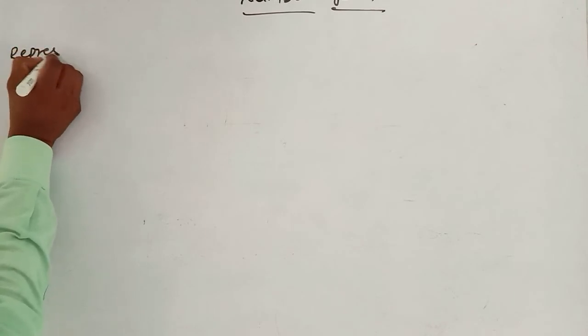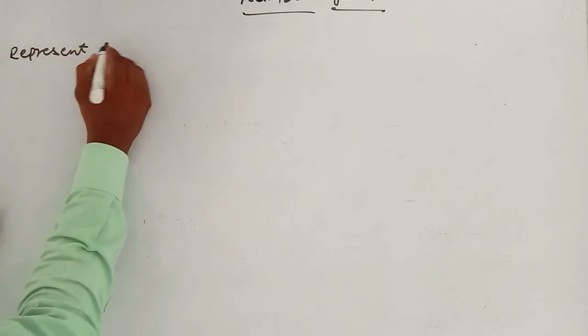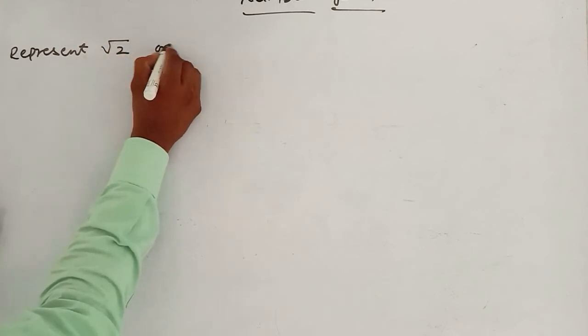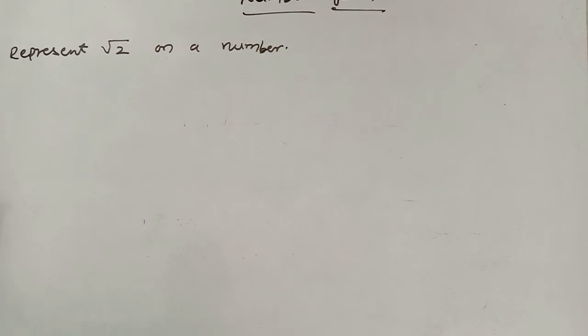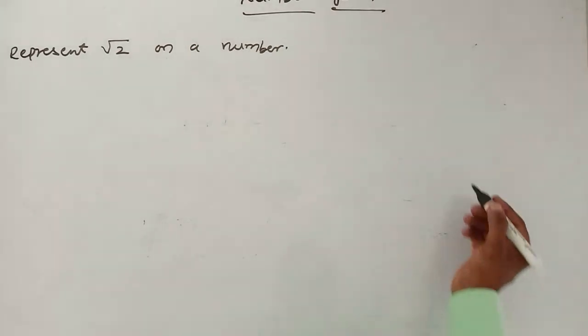Now we discuss the representation of rational numbers on the number line. Now we are going to represent irrational numbers on the number line. Here is the example I am taking: represent √2 on a number line. Children, it will be different.